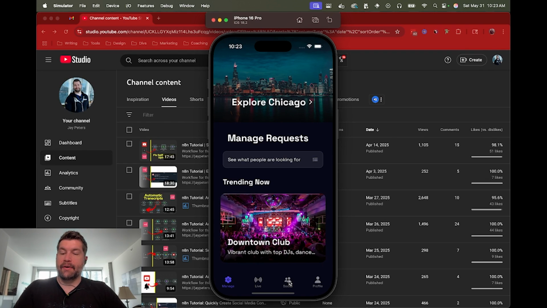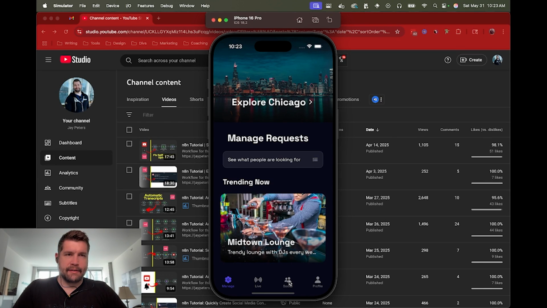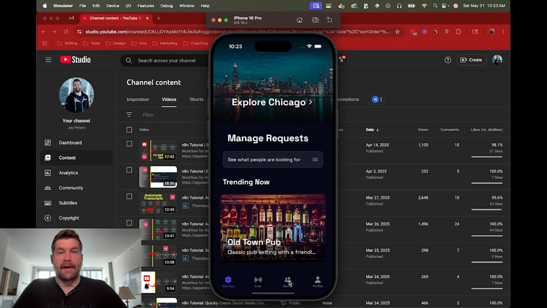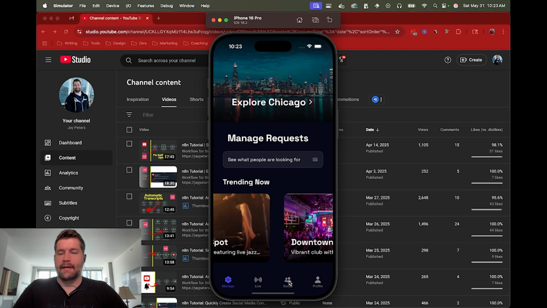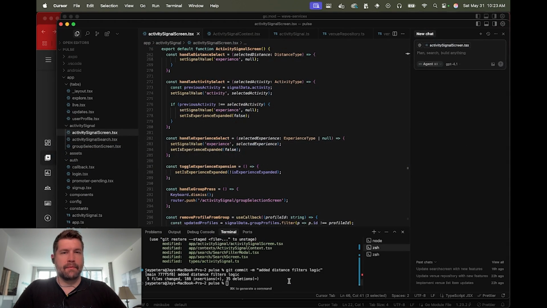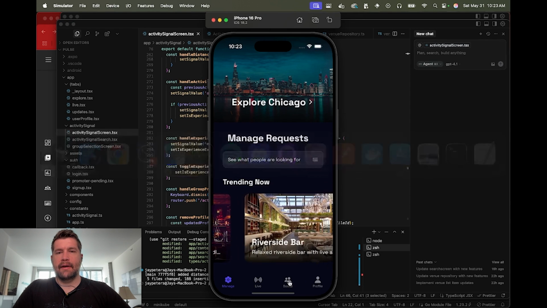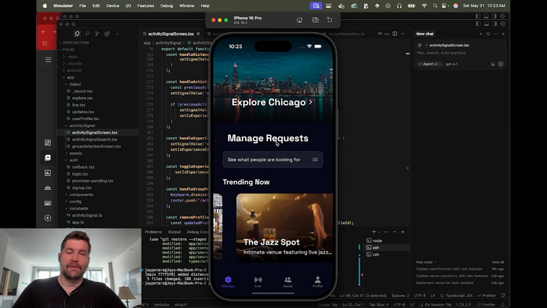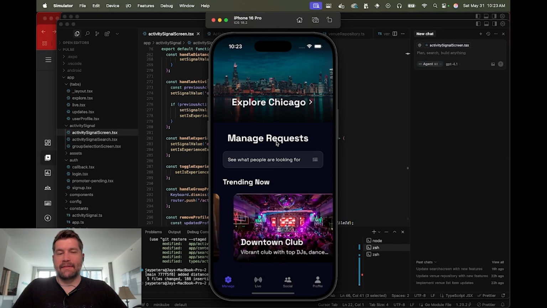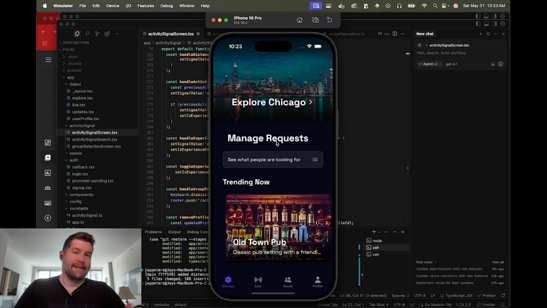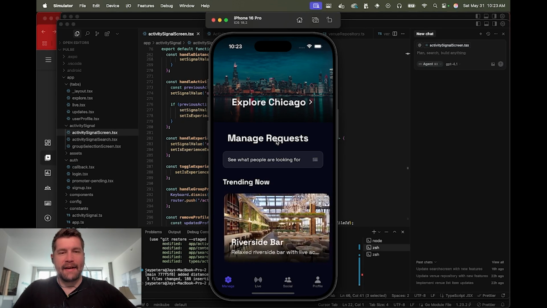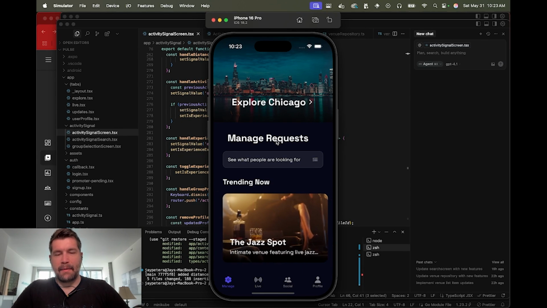But I have primarily used Cursor and a number of different AIs. I guess Gemini Pro is the one I probably use the most right now, along with GPT. And then I'm selecting a couple different models within Cursor to help implement some of that stuff. I have been working on that, so I mostly want to document this a little bit, since I've been working on this for a while now, and see if there's any interest in some guidance on AI vibe coding to build out a full native app like this.